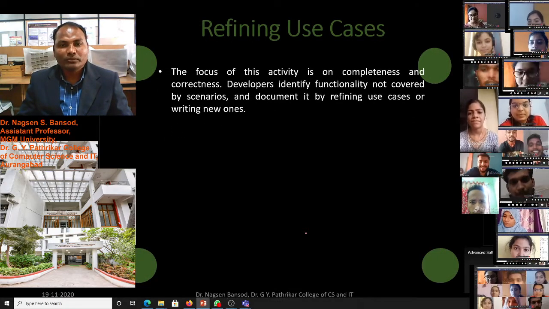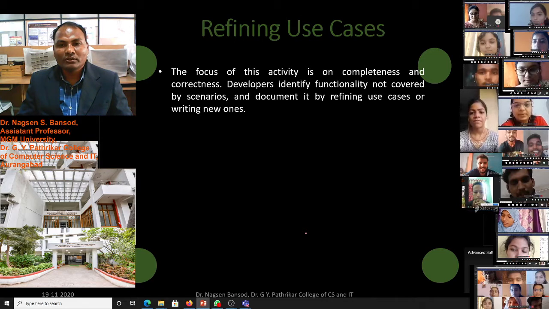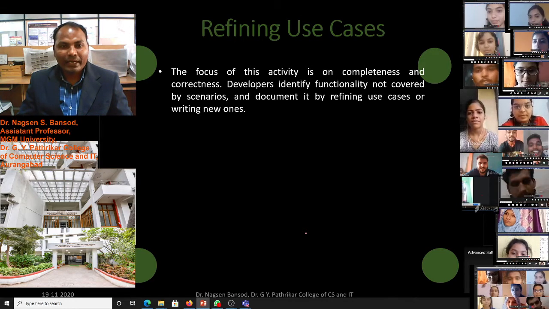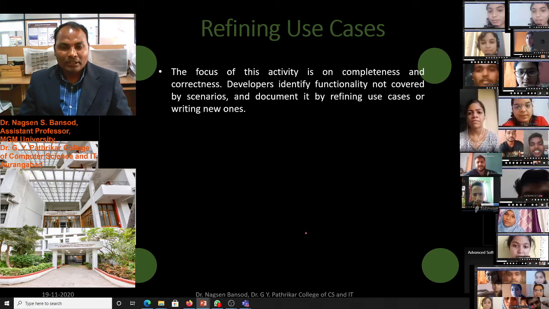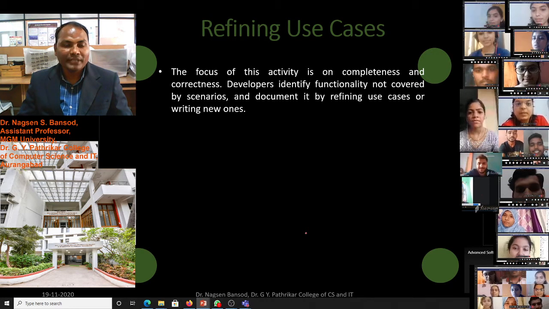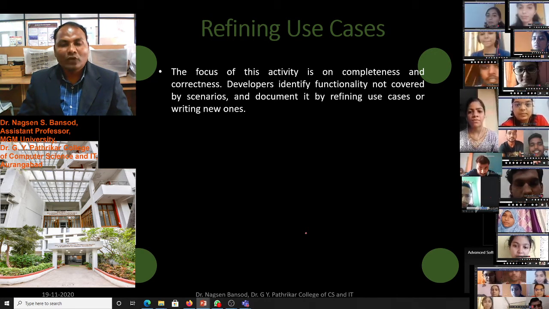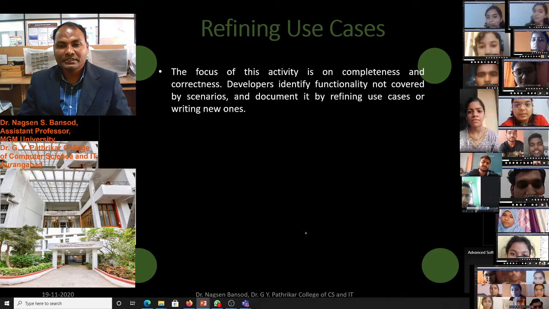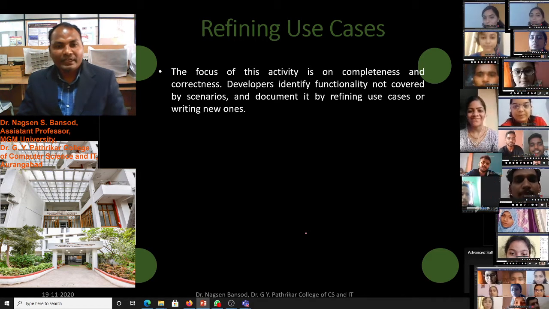The focus of this activity is on completeness and correctness. Developers identify functionality not covered by the scenario and document it by refining use cases or writing new ones.